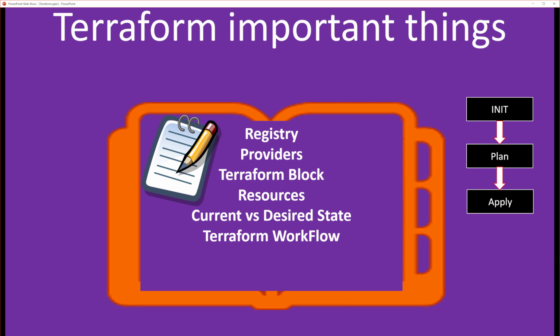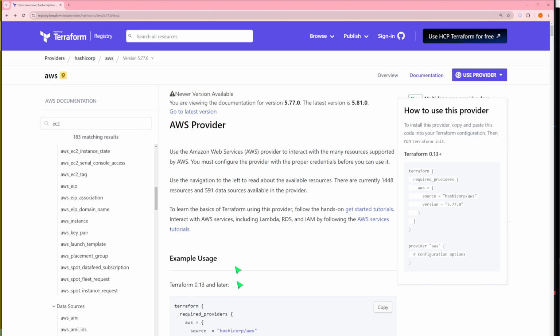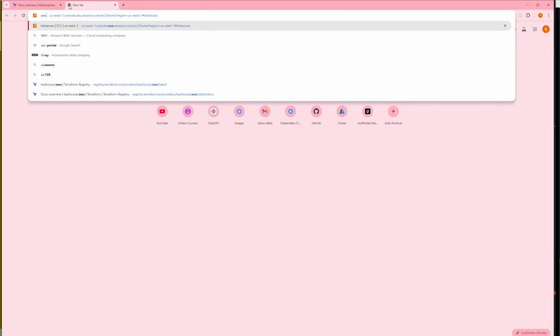And finally, the third one is apply. So far, until Terraform plan, we haven't done anything to your AWS portal. So let me go back here. I'm just going to use AWS.